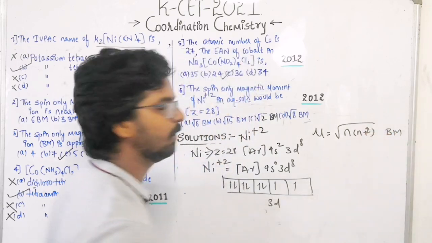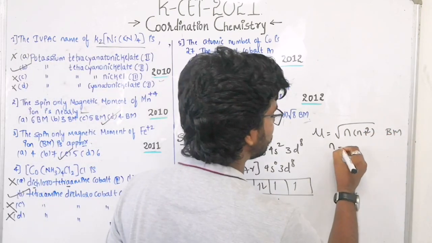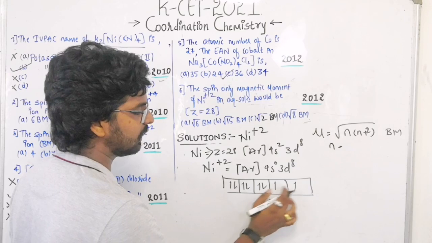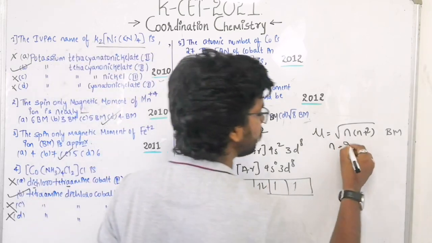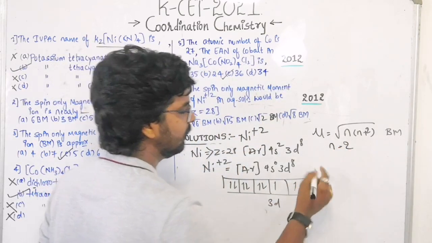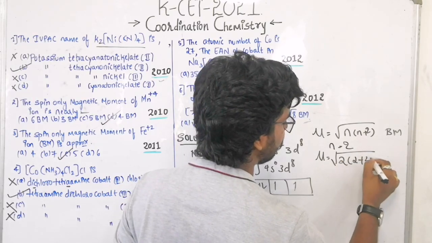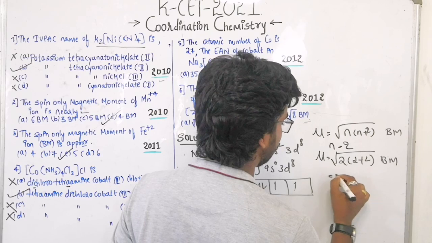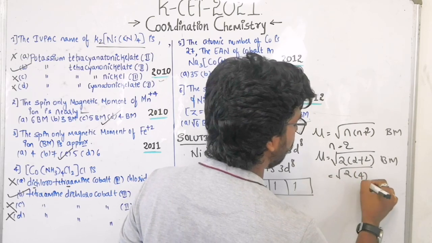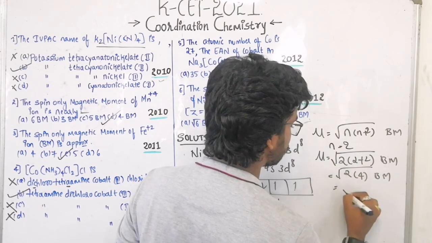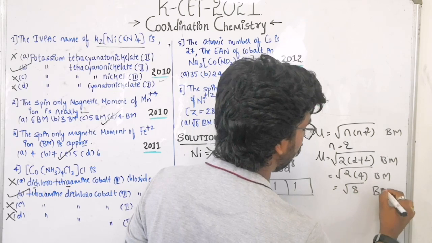You know this formula, right? What is n here? n is the number of unpaired electrons. Here the number of unpaired electrons is 2. There are two unpaired electrons. So mu becomes square root of 2 into 2 plus 2 Bohr magneton, that is 2 into 4 Bohr magneton, that is root 8 Bohr magneton.